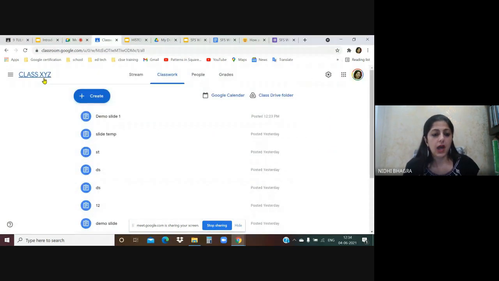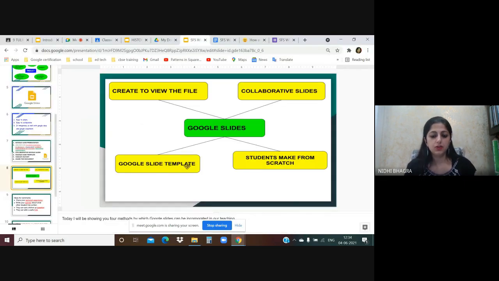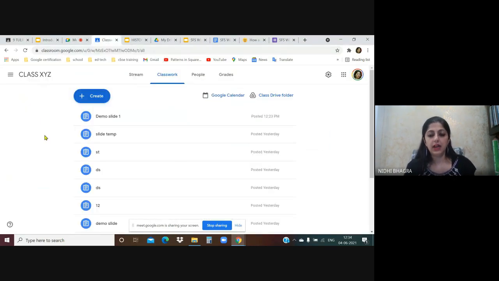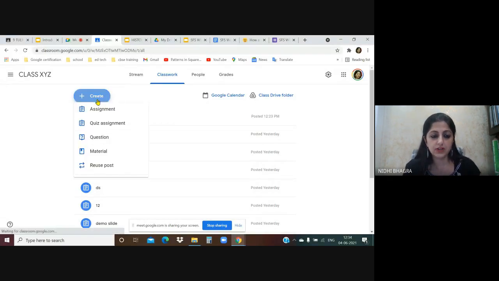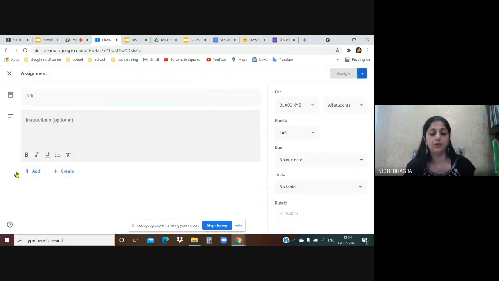Now we are moving on to the third option, the Google Slide Template. How to create that and how to assign. Let's go to the classroom and create an assignment.